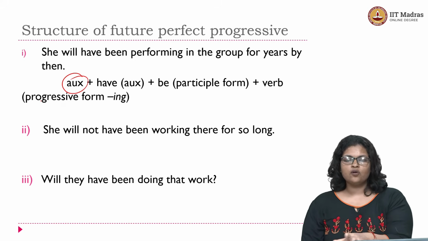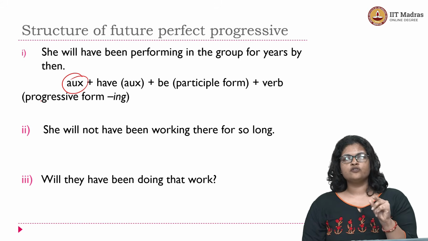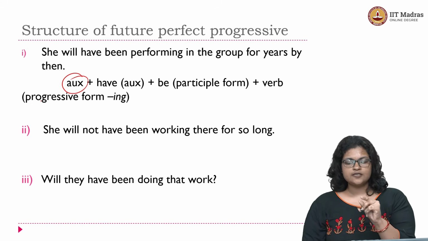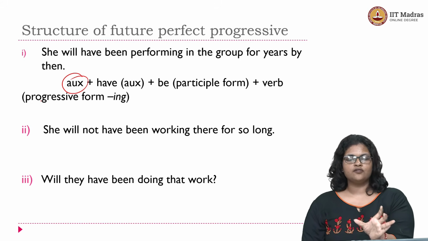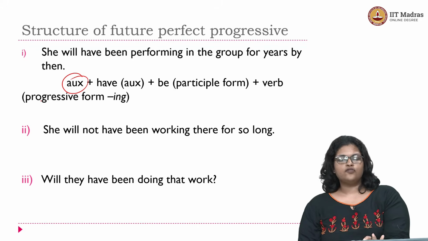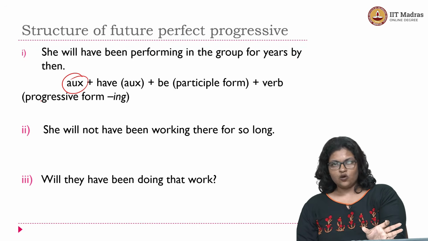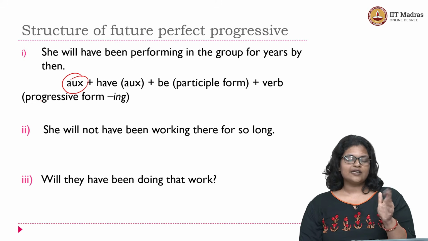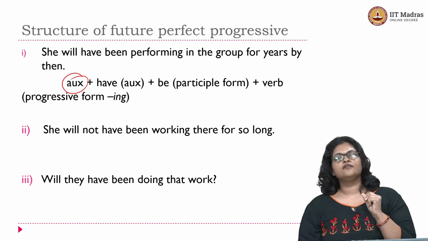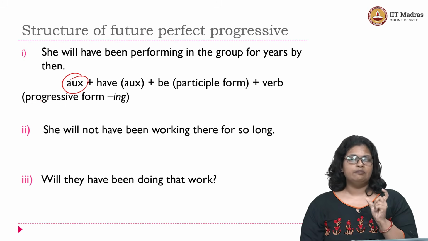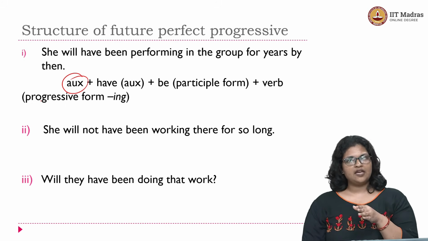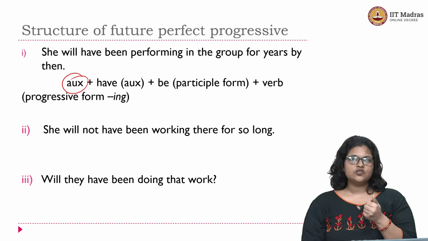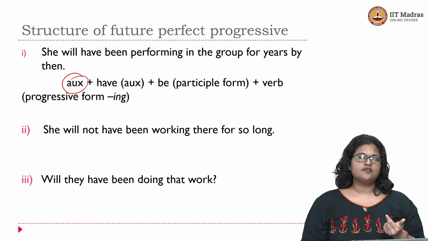So together all of this is going to give you your future perfect progressive form, right? Grammatically you encode the future perfect progressive form using the will auxiliary, which indicates the tense, followed by your auxiliary verb have, followed by the V3 or the participle form of the verb be, followed by the main verb, which comes with the ing suffix indicating the progressive aspect.